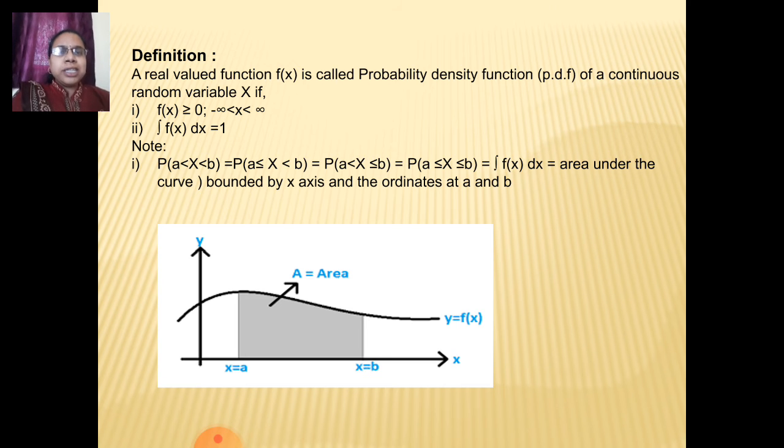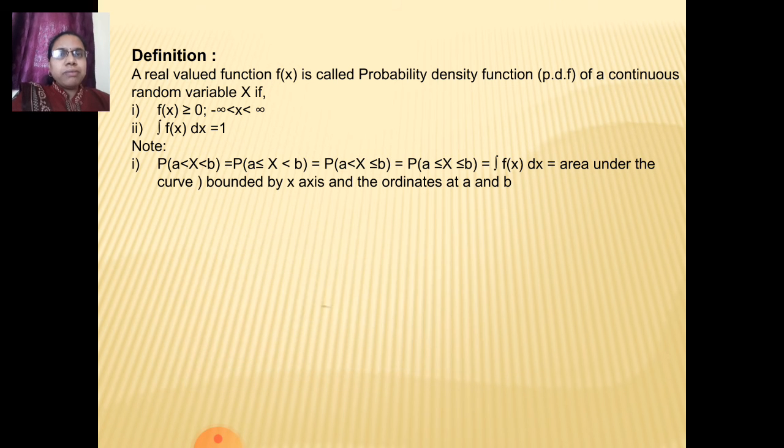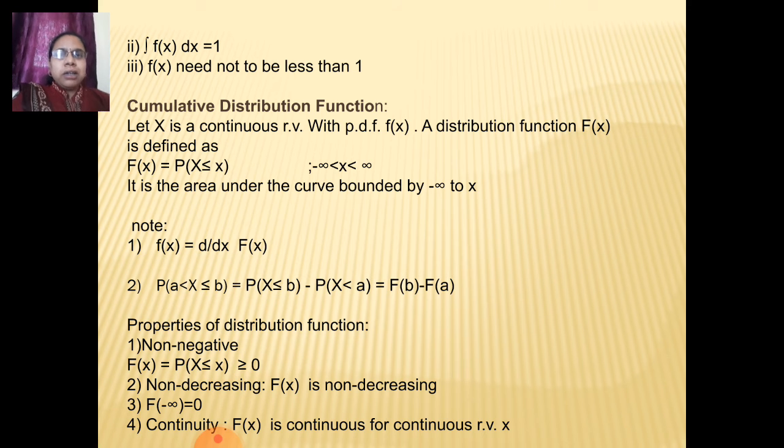Here we can see that the bounded area from a to b is given by the PDF, and the graph has x and its PDF on the y-axis. These are the two conditions: the integration of f of x over all x should be equal to 1, and f of x need not be less than 1.